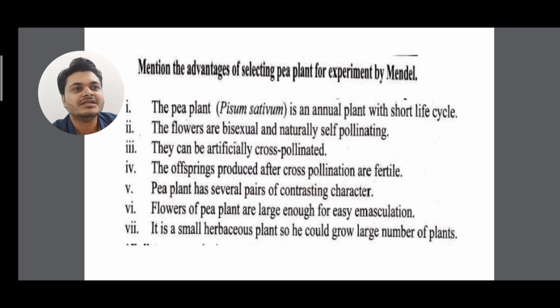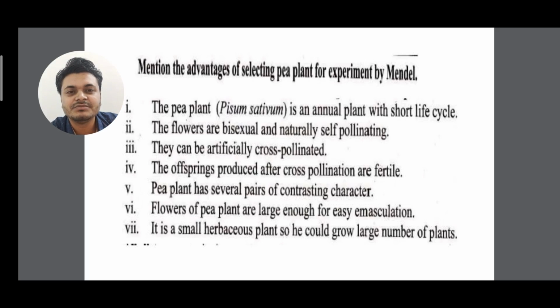So why did Mendel choose the pea plant? First, the scientific name of the pea plant is Pisum sativum. It is an annual plant with a short life cycle. The flowers are bisexual and naturally self-pollinating.